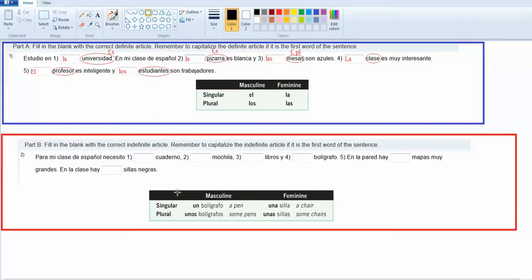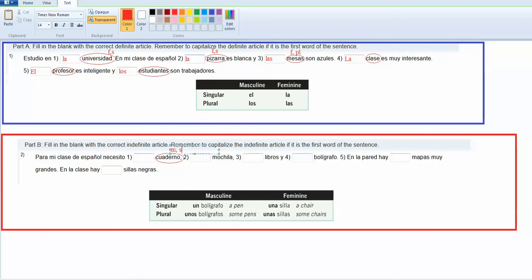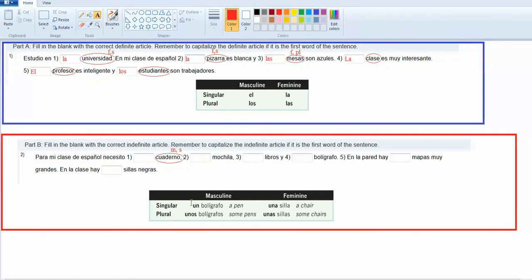Okay, so this time we're going to look down here and we're going to use unos and unas this time. So, para mi clase español necesito a notebook. So this time what I'm looking at is cuaderno. Cuaderno is masculine and singular. Okay, which you could look up. Okay, it's masculine and singular, so the masculine singular is un.